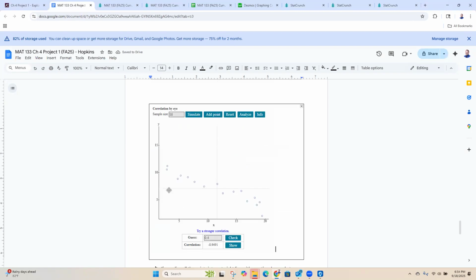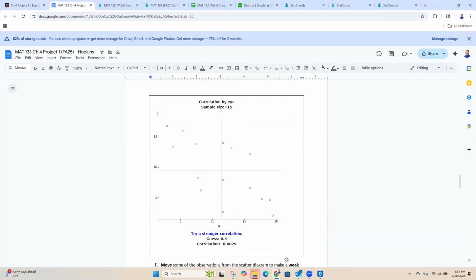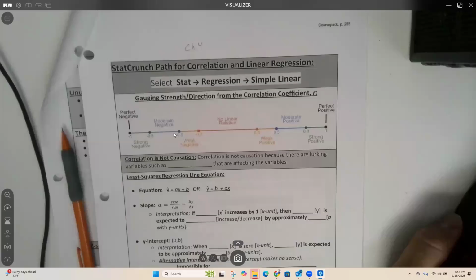So Nina was asking, when we were making a moderate one up here, we needed a number in the range of negative 0.8 to negative 0.5. So that means you can't have negative 0.4 or negative 0.3. That's a weak negative relationship. So Nina, you're going to need to make them a little bit more in line. You need a number that's between negative 0.8 and negative 0.5.